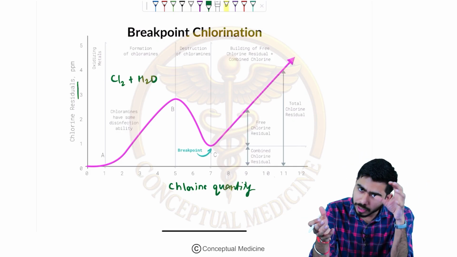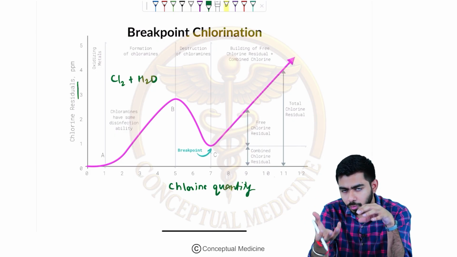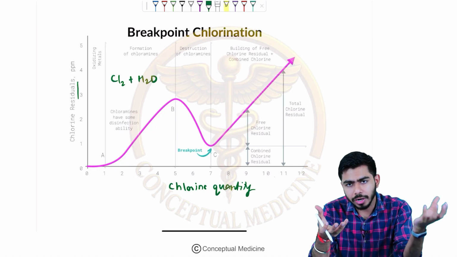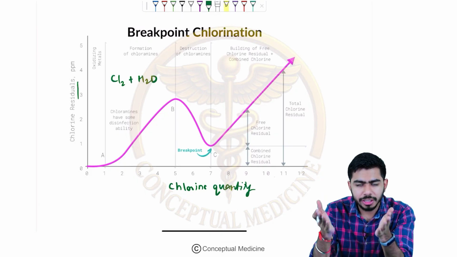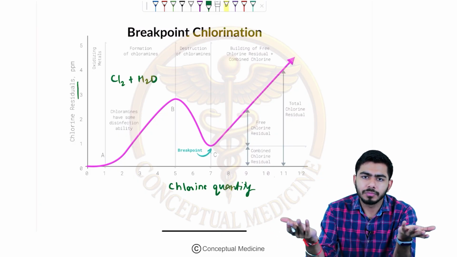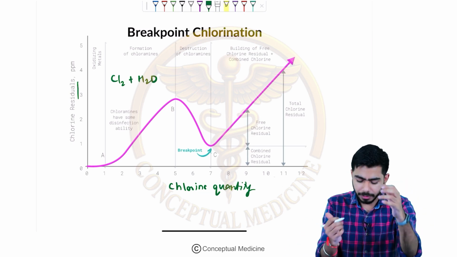So the water itself has ammonia, you add the chlorine to it, chlorine and ammonia bind together, and that's how chloramine forms. Simple. Chloramine is nothing but the binding of chlorine with ammonia in the water.